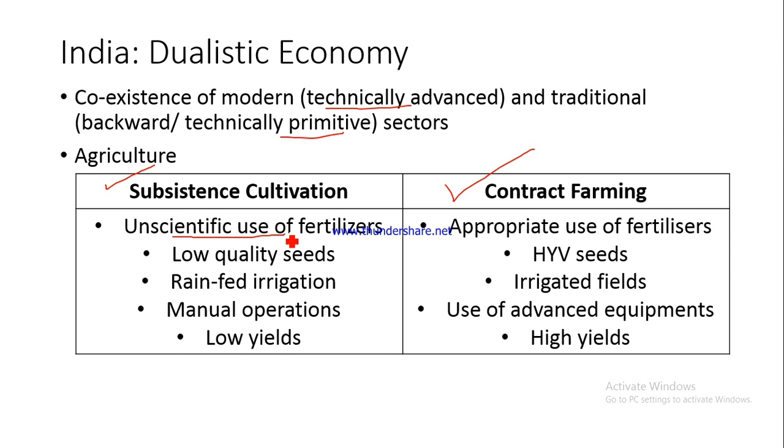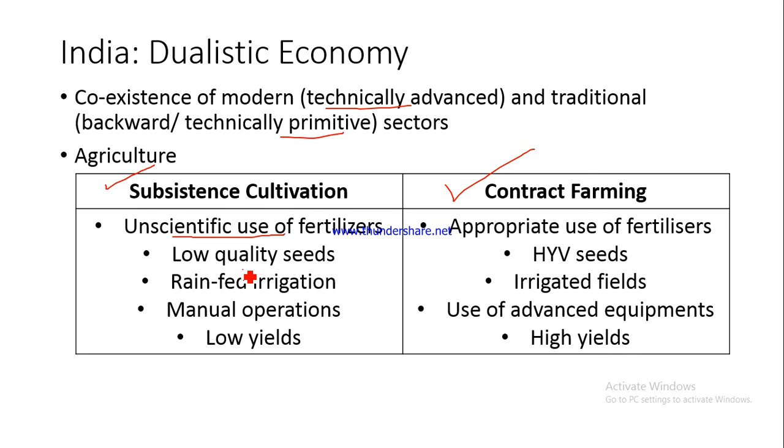and it's of not great use to you also, because it is not going to give you good returns, because the soil was already rich in nitrogen, but you have again applied urea, which is a nitrogenous fertilizer. So the amount that you will spend will not give you much returns in terms of increasing the yield of the crop. Fine. So this is what we know as unscientific use of fertilizers, right?